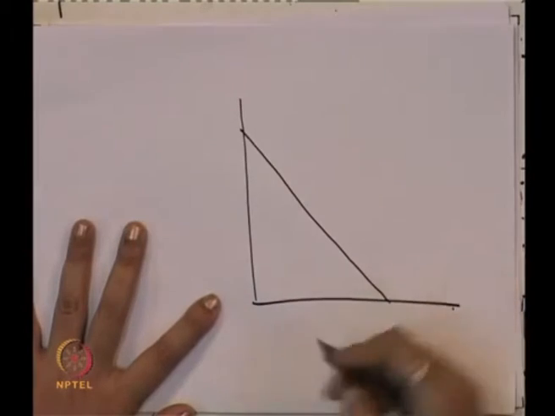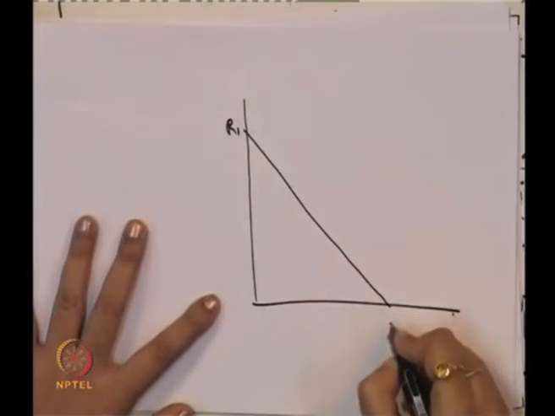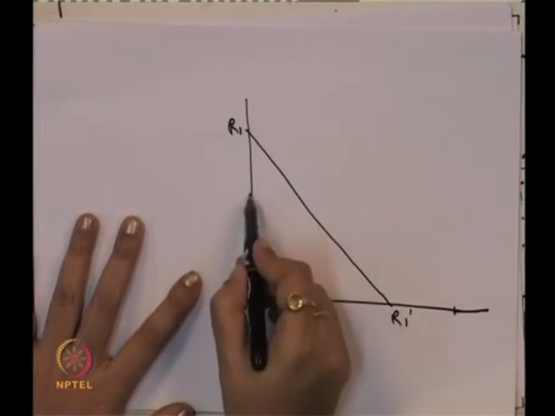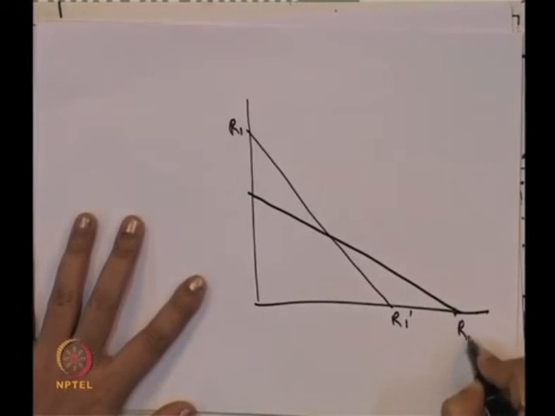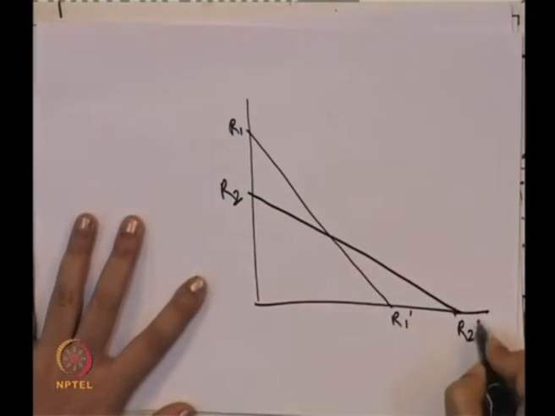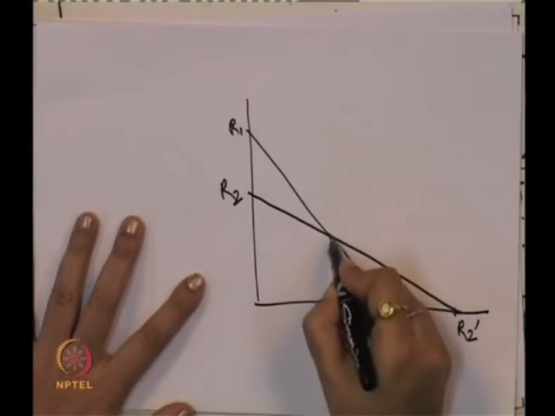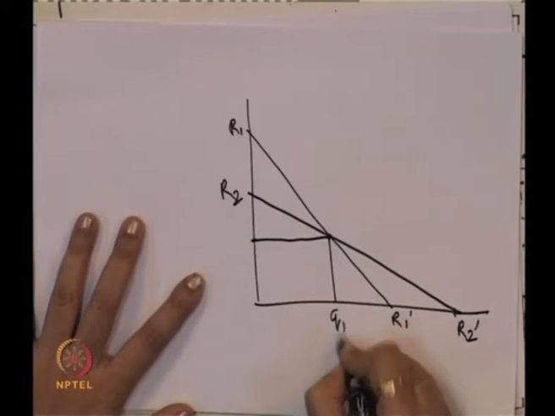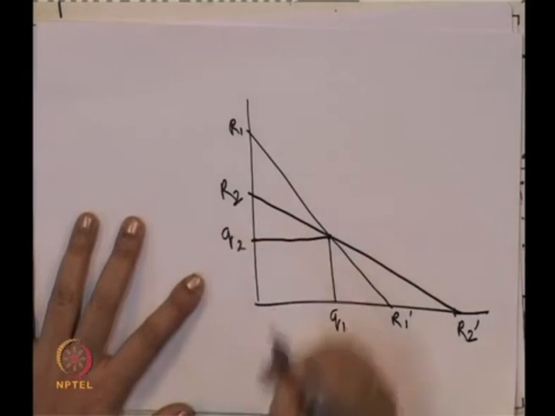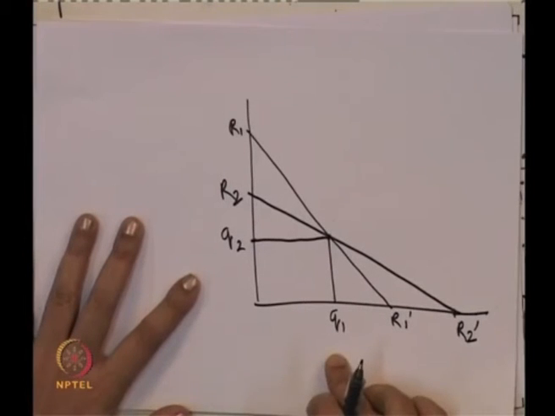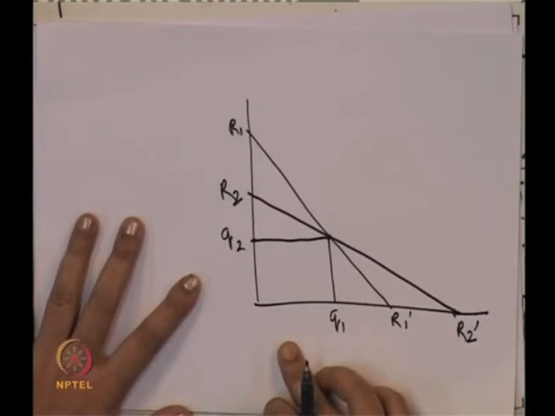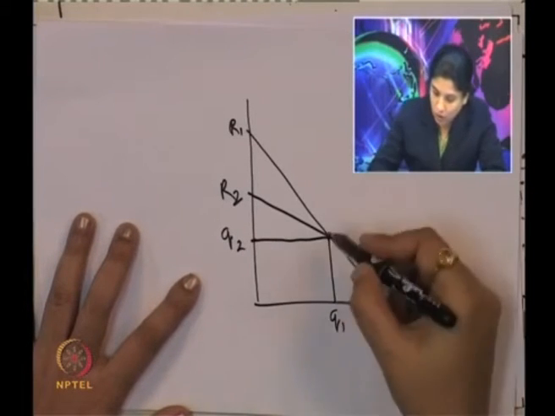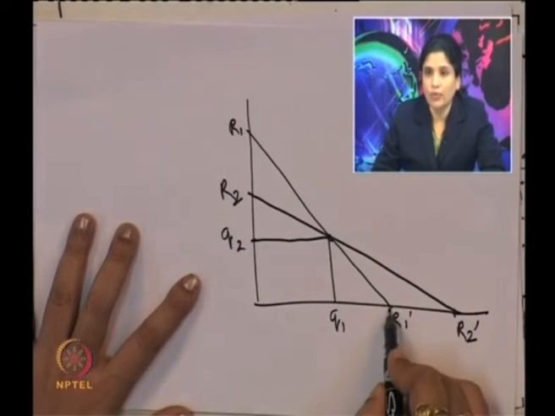So, if you remember your reaction function, R1 dash is the reaction function of farm A, R2 dash is the reaction function of farm B. So, ideally this should be the situation where this is the amount of Q1, this is the amount of Q2. Q1 is produced by A, Q2 is produced by B. Now, how do they reach this Q1 A, Q1 B? It is not that they start from here, rather they start from here.